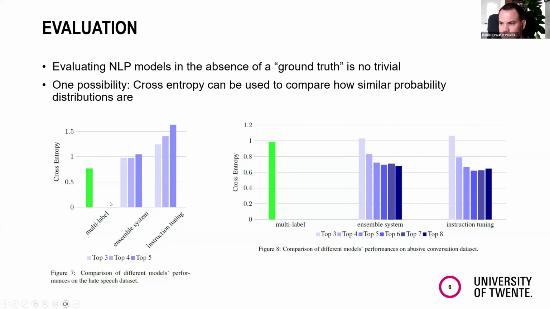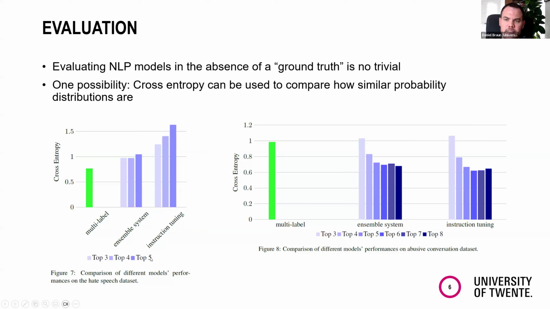You can see here on the left the results from the hate speech data set, and you can see that the multi-label approach, where we predicted the probability distribution, performed best. For both the ensemble system and the instruction tuning, we compared different approaches.